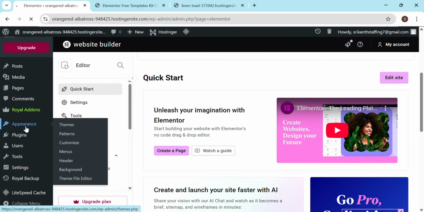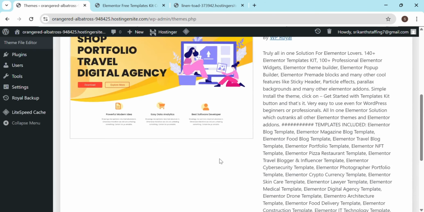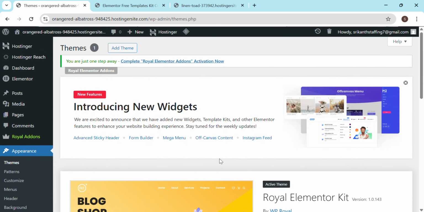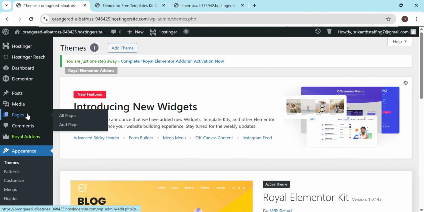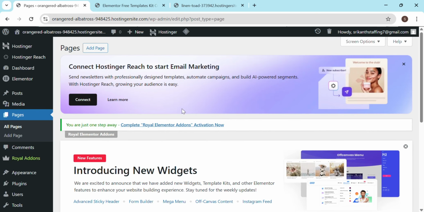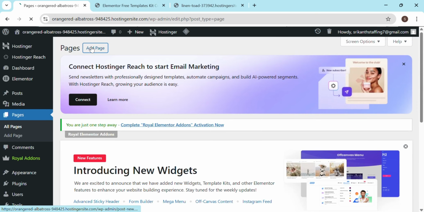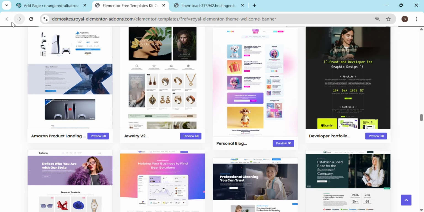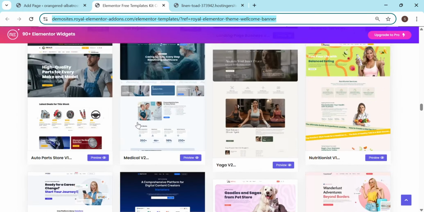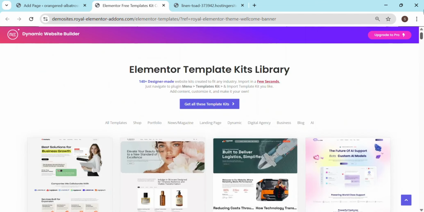And now we'll go to appearance again. Okay, now the Royal Elementor template kit add-on is activated. What we will do is first go to pages. That is where we normally build the website, and then we will create a new page. If you ask me what a page is, I'll show you how a page looks.